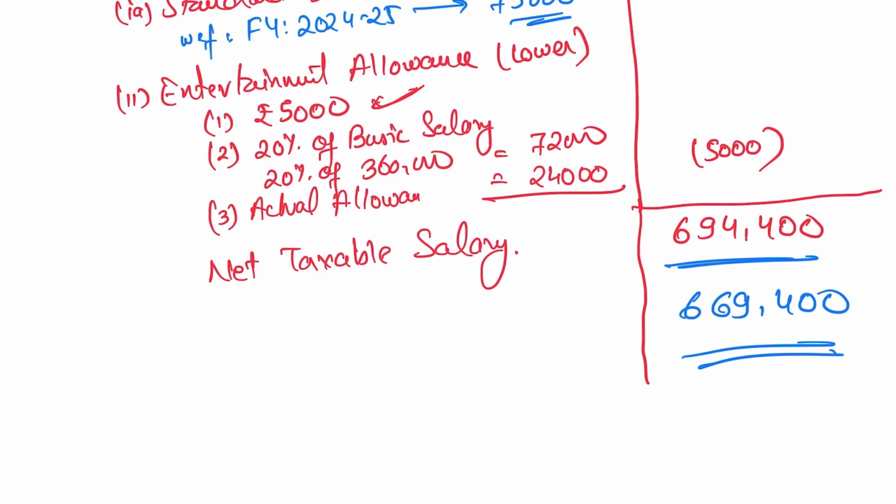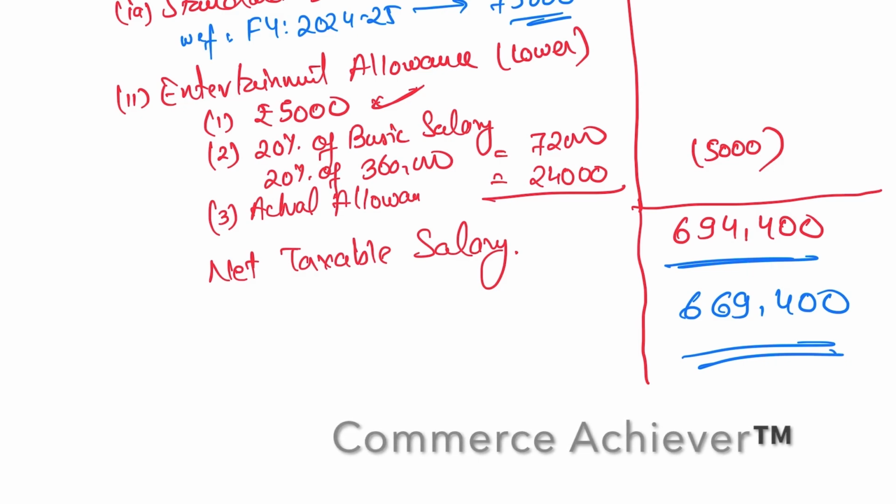I hope it's clear. So if the standard deduction is 50,000, your net taxable salary is 6,94,400.